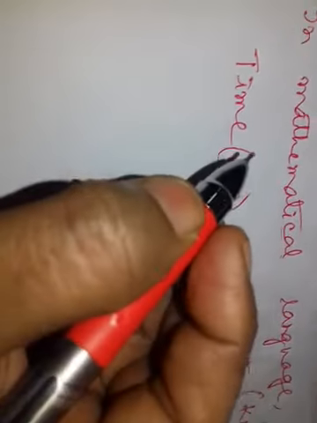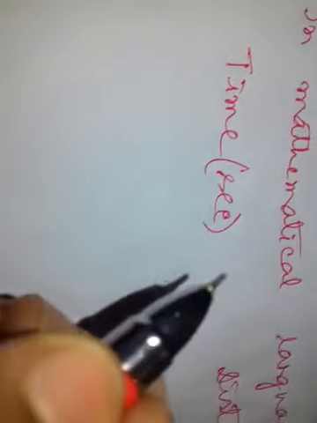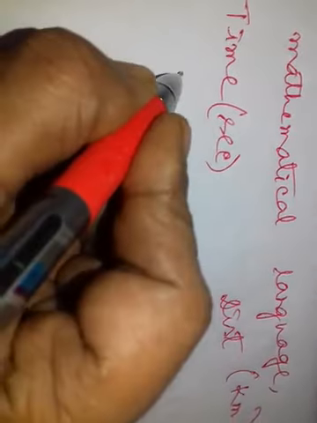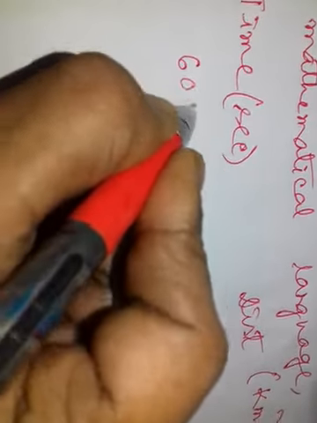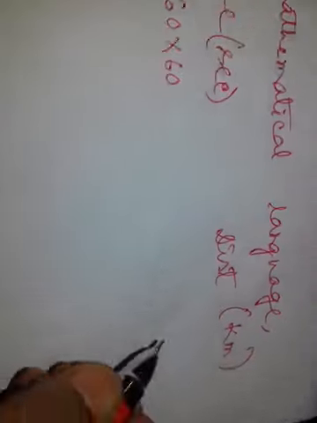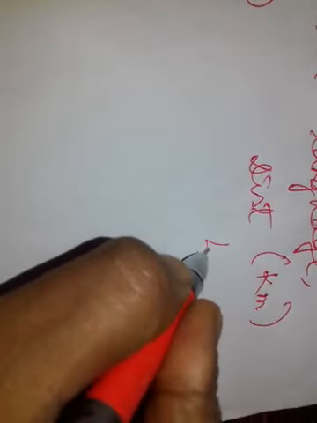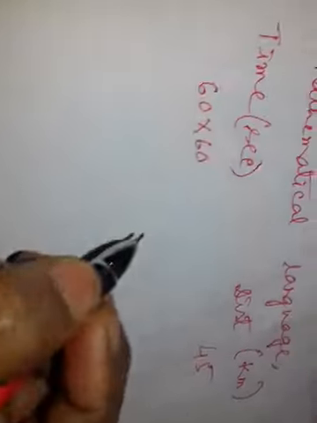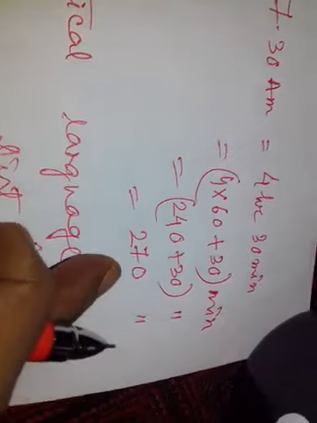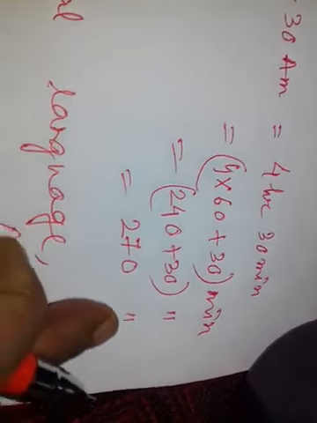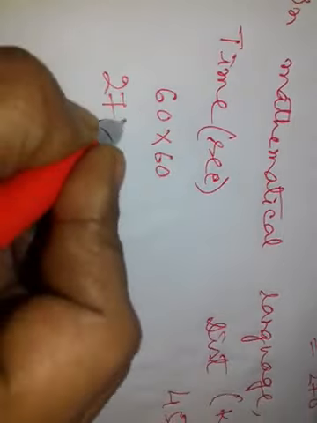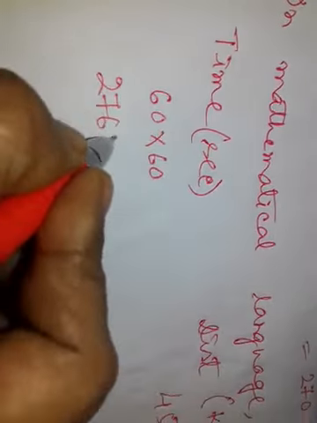Now its speed is 45 km an hour. That means 1 hour means 60 into 60 second, and distance 45 km. Then time is 270 minute, so 270 into 60 second. Then distance, question mark.